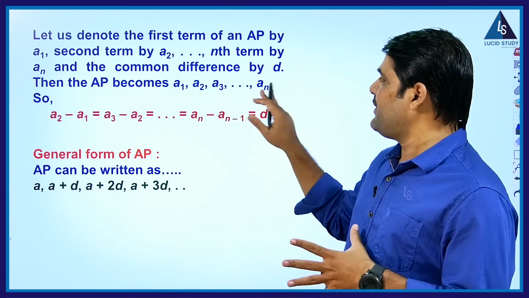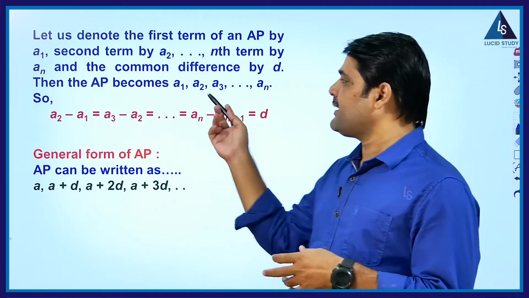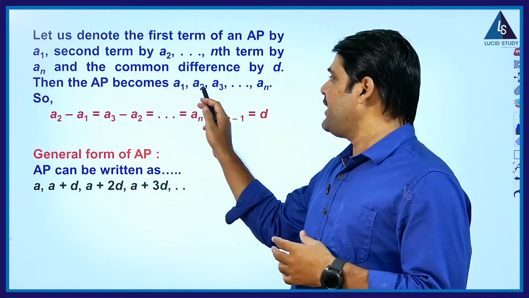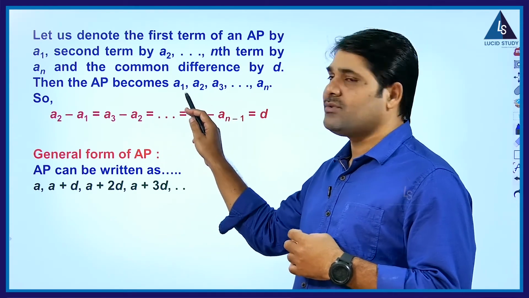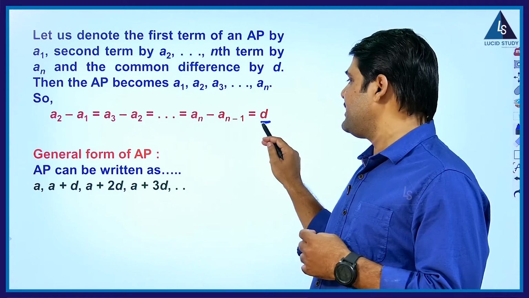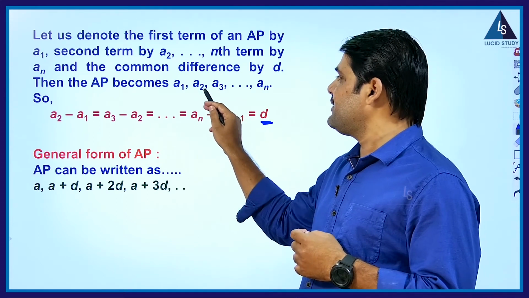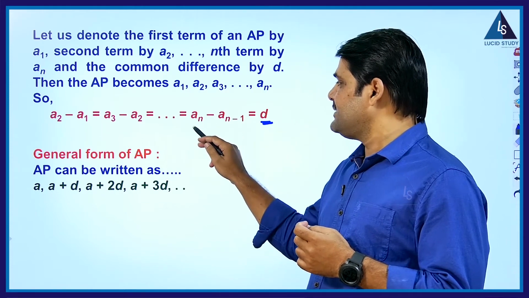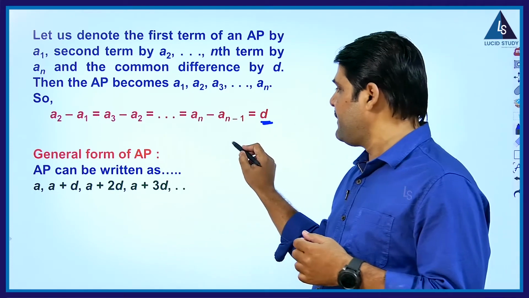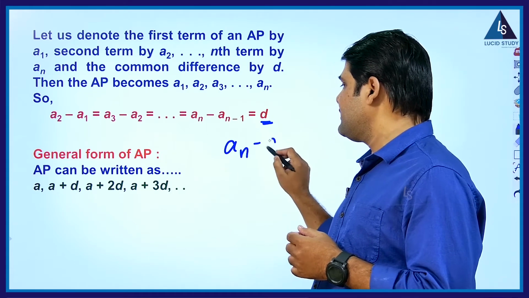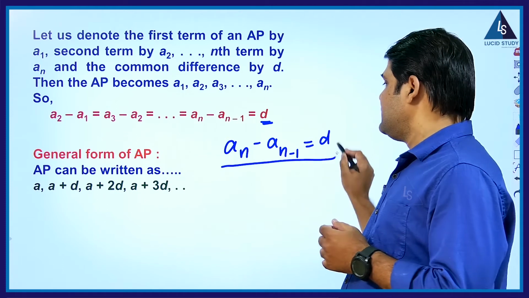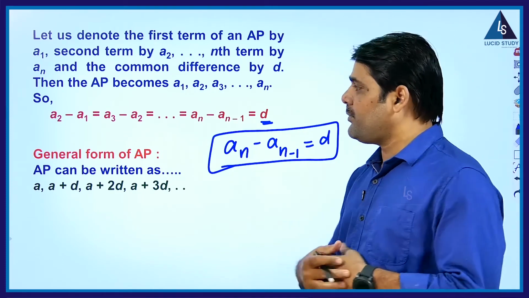Now how do we get the common difference? By subtracting the consecutive terms. A2 minus A1, if you subtract these two, you will get the common difference D. Similarly, A3 minus A2 gives the common difference. So the general formula is AN minus AN minus 1 is equal to D.